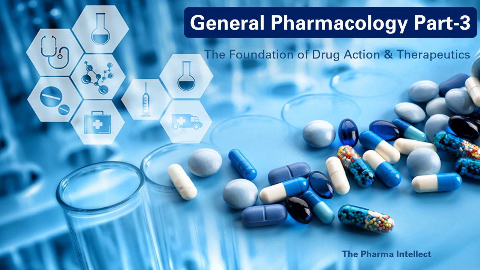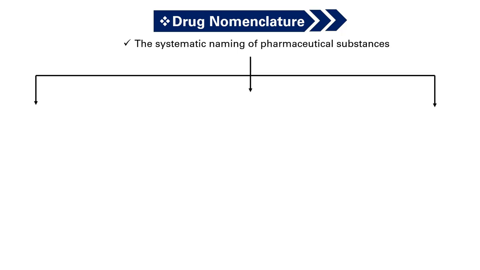So, let's get started. Drug nomenclature: the systematic naming of pharmaceutical substances, the different names a single drug can have. Just like one person can be called by their full name or nickname, a drug also has different names. A drug generally has three types of names. Let's explore one by one.